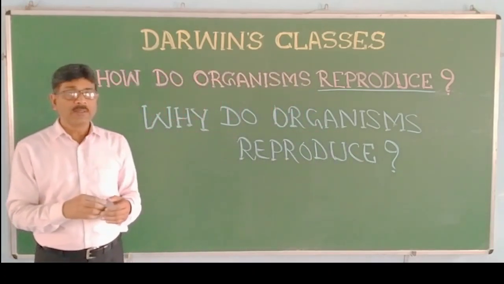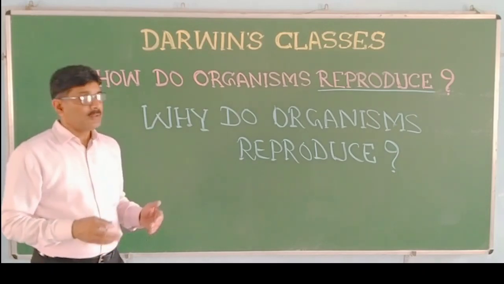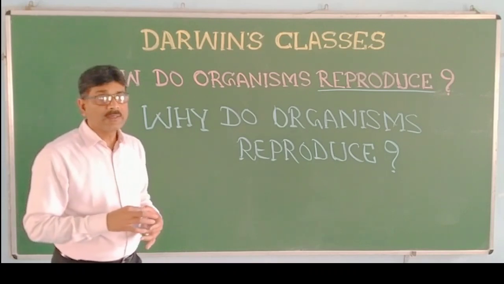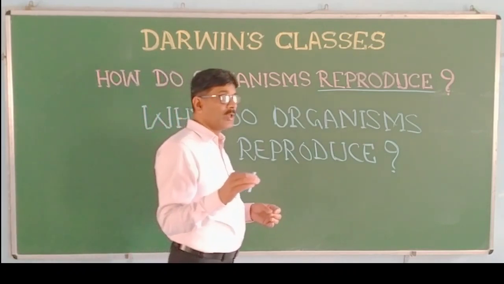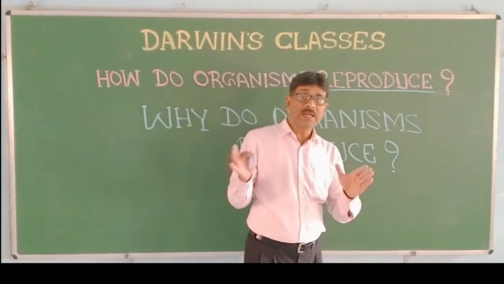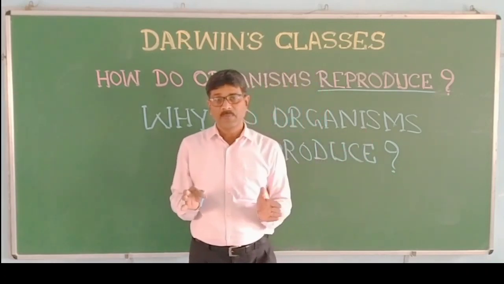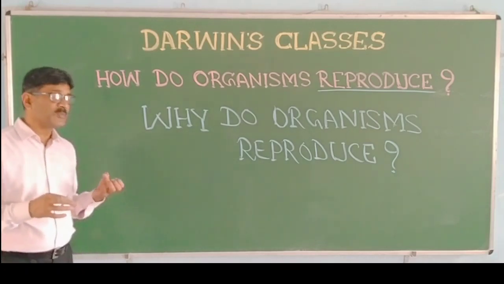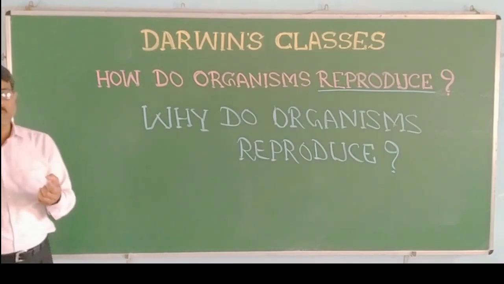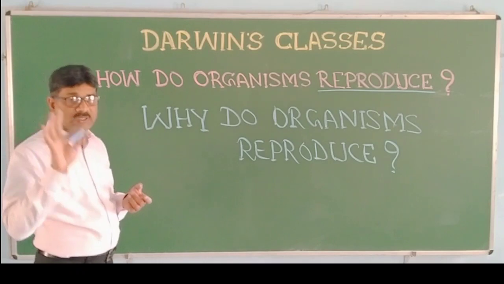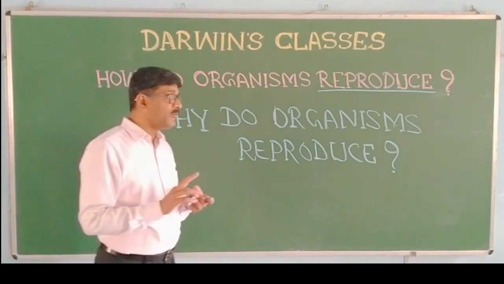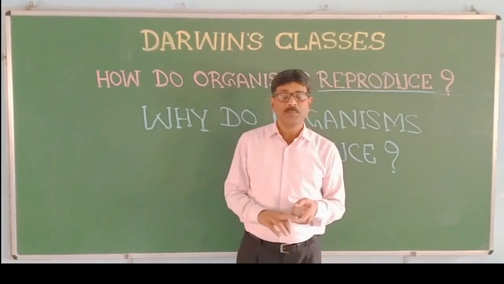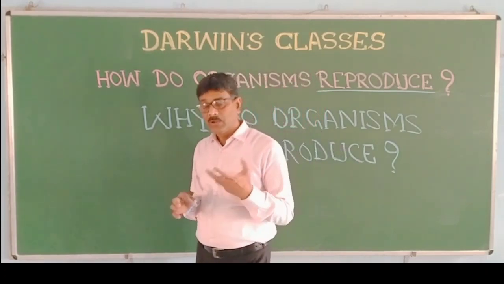Then a time will come when these organisms will start dying. And finally, a time will come when there will be no population of that particular species. That means there will be no continuity of that species, and that will lead to extinction of that species. And if species become extinct, then biodiversity will be lost.